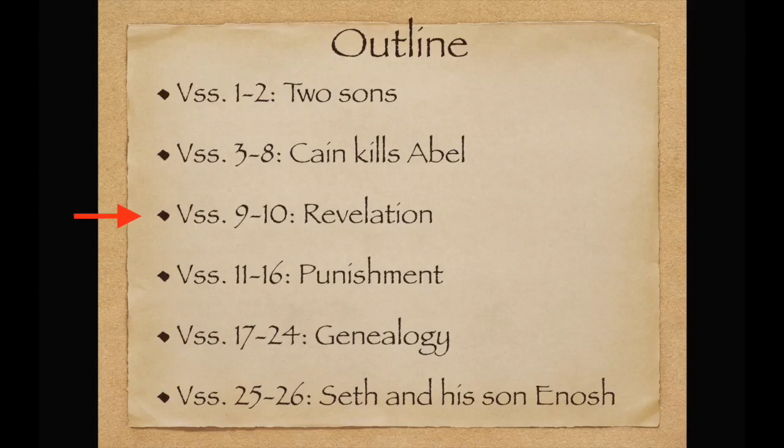Then, in the third section, what I call Revelation, Yahweh calls out to Cain and says, "Cain, where's your brother Hevel?" And Cain has that famous line. He says, "Am I my brother's keeper? Am I supposed to know?" Meaning, I have no idea. But Yahweh says, you do have an idea, because I hear the voice of your brother's blood calling out to me from the ground. So I know you killed your brother.